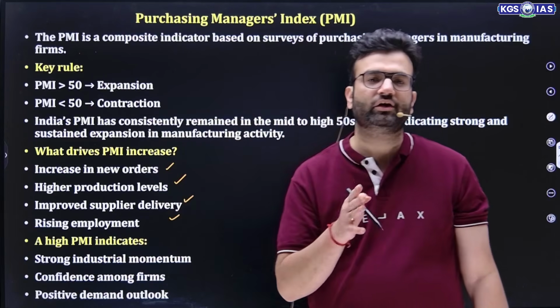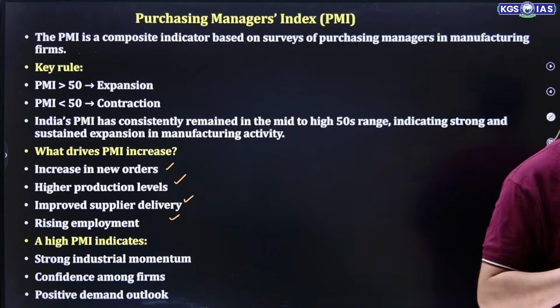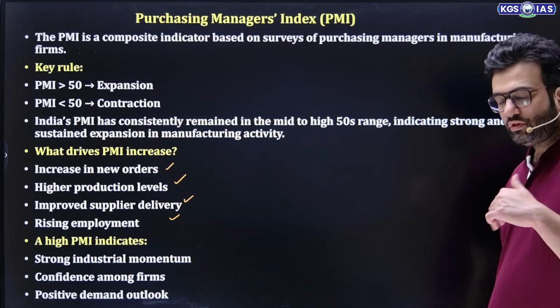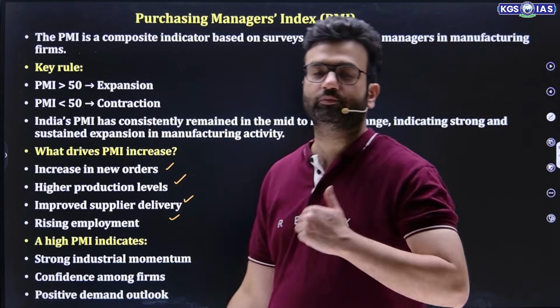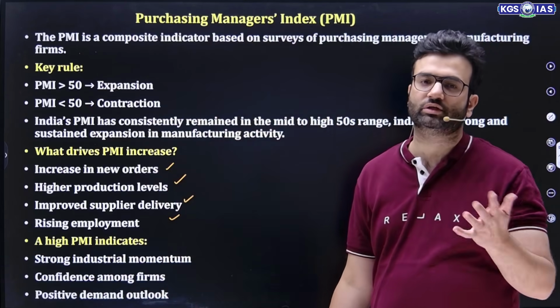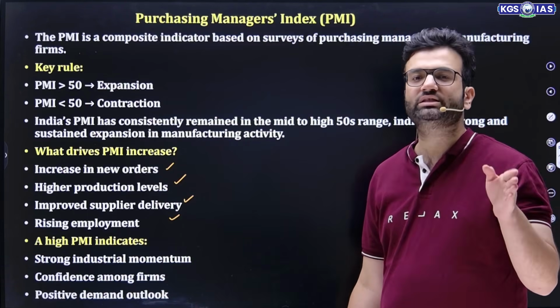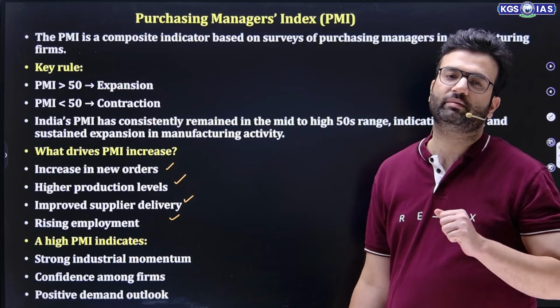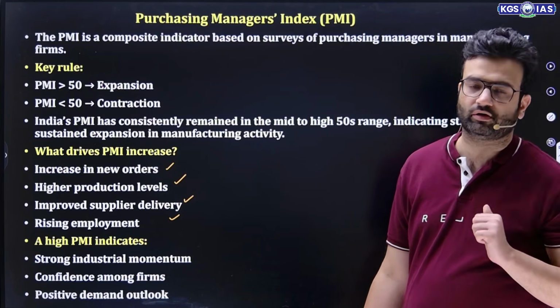Now, what kind of question can be asked in prelims from this purchasing manager index? The purchasing manager index talks about improvement or expansion in the manufacturing sector regarding goods and services. So if PMI is more than 50, it talks about expansion, and if PMI is less than 50, it talks about contraction.